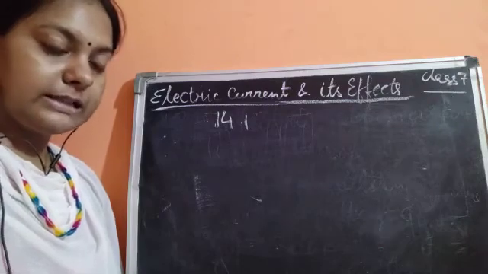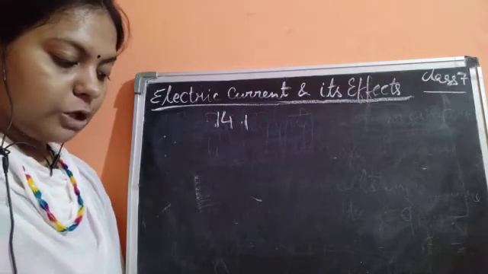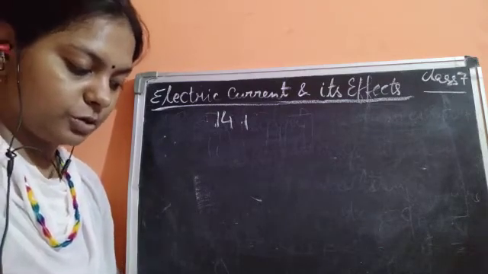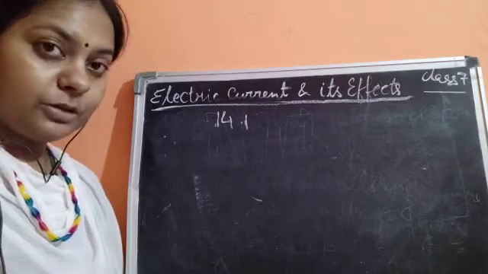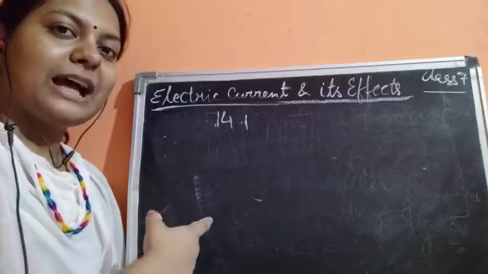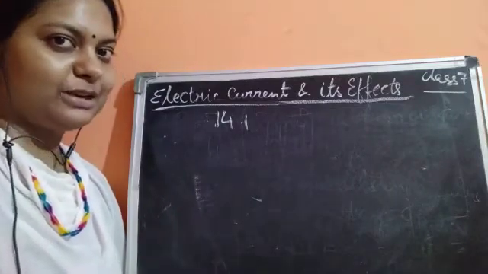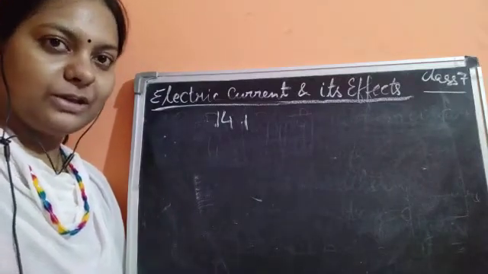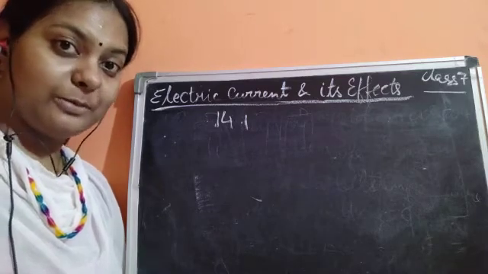We have also seen this similar circuit in class 6 to make the bulb glow. Do you remember that the bulb glows? If you don't remember, I have just drawn that circuit diagram, and because of it you could easily understand how to draw it and how the bulb is glowing.